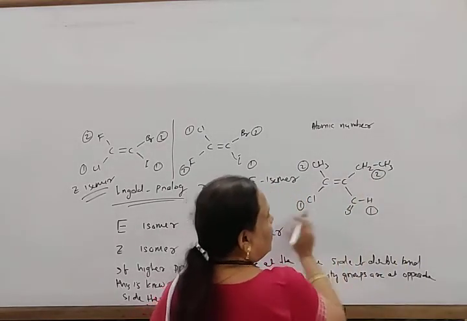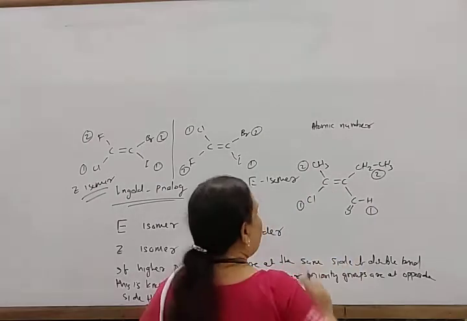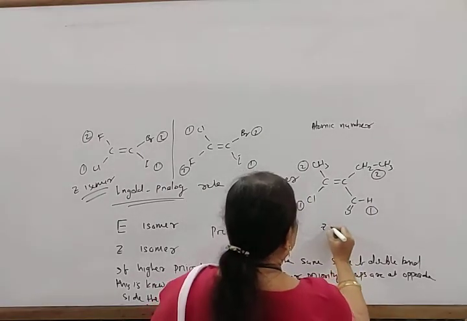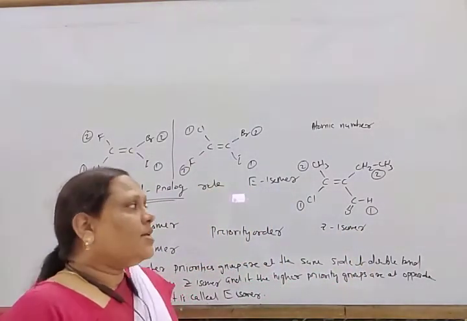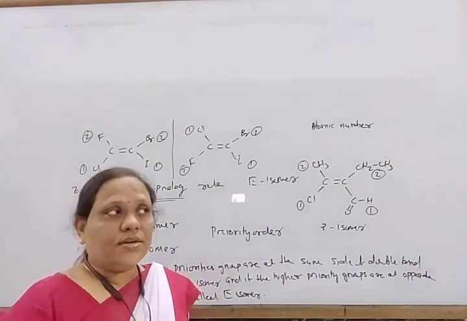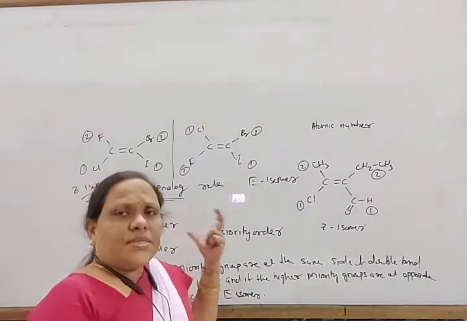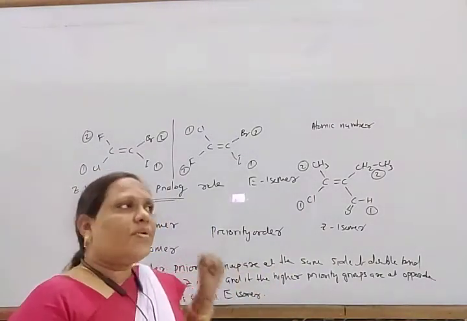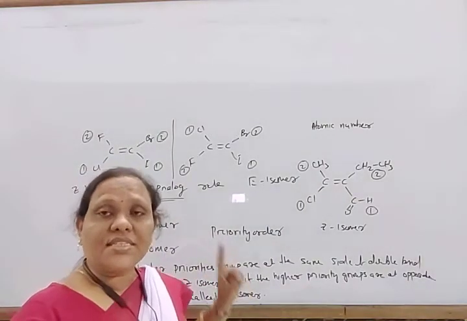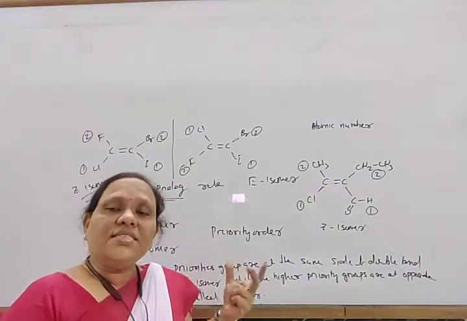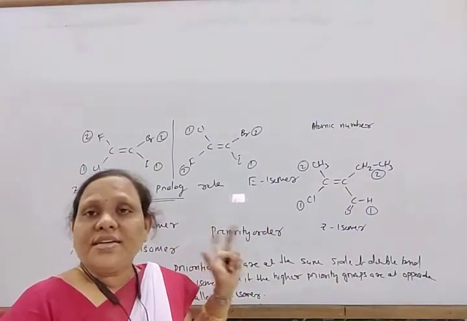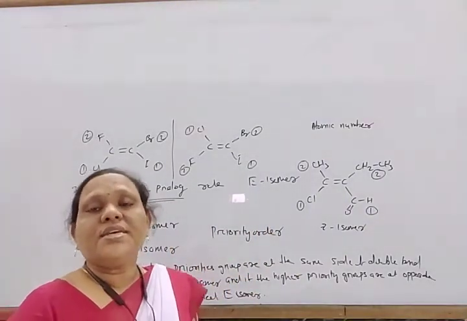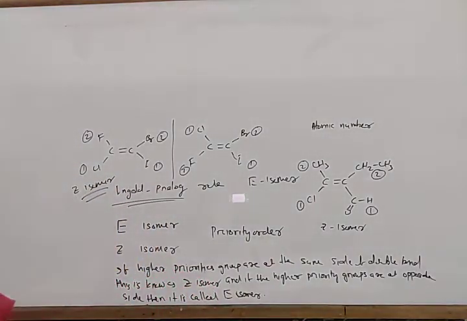So when the higher priority groups are on the same side of the double bond, this is known as your Z isomer. In the same way, E and Z isomers are considered. If similar groups are present, then you cannot call them cis and trans isomers. But cis and trans isomers can be named as E and Z isomers, but all the E and Z isomers are not named as cis and trans ones. Okay, so note down these points.